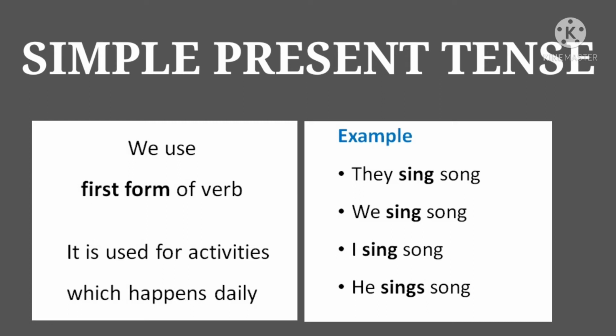See a few more examples. They sing song, we sing song, I sing song, he sings song. Clear? All these actions are taking place in the simple present tense.